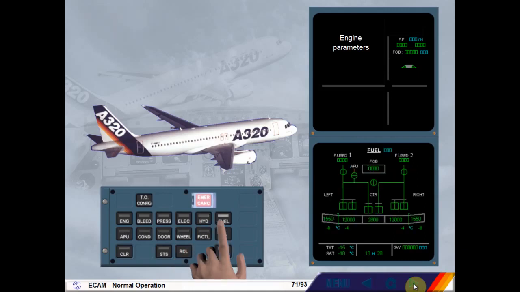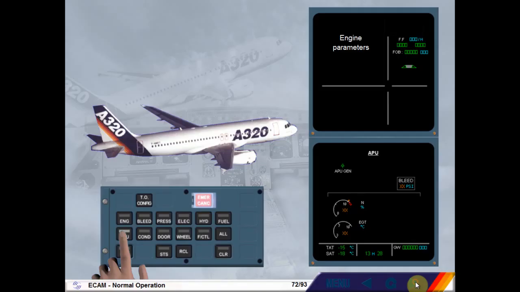Now the APU page. Notice that there are amber indications on the APU page. Because the APU is shut down, these are acceptable for this stage of flight.